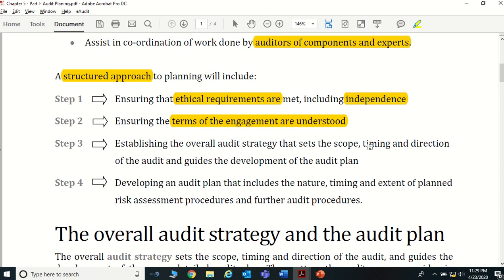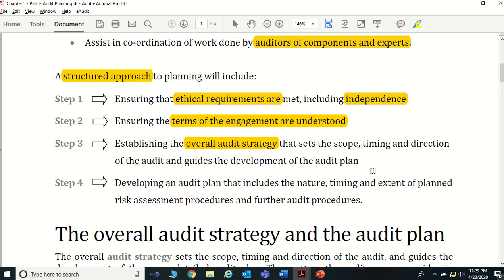And also a very important thing is the accounting framework in which the client has prepared its financial statements. You need to communicate that with the client, right? Because sometimes the client may use an inappropriate accounting framework. In that case, we need to communicate those kinds of facts. So those kinds of things we can communicate through the engagement letter. So you need to ensure the terms of the engagement are understood by your client, right? Okay. Then the next one is establishing the overall audit strategy, right?